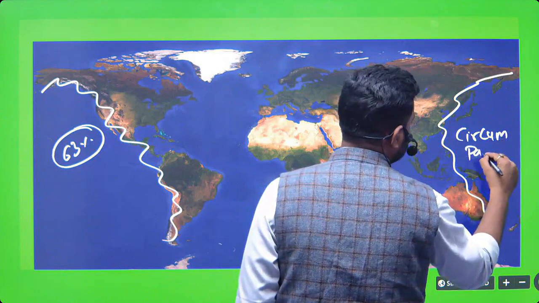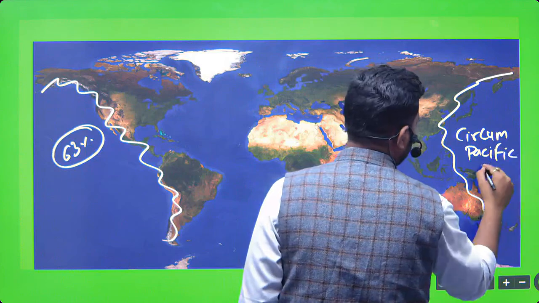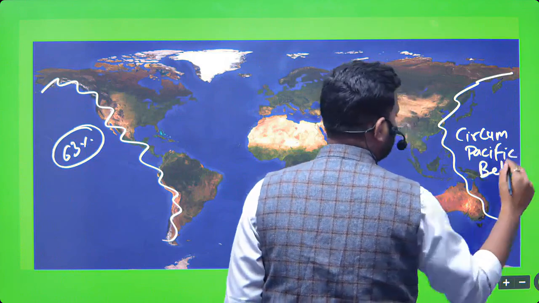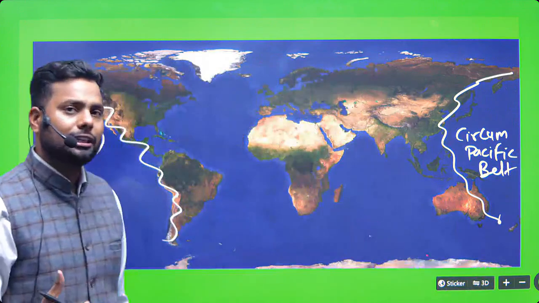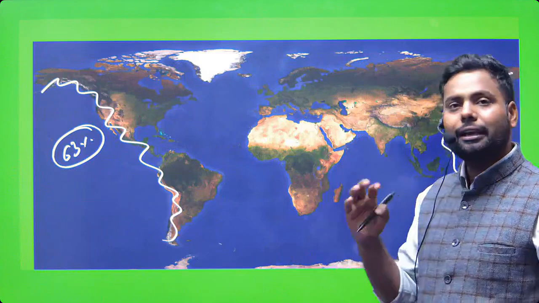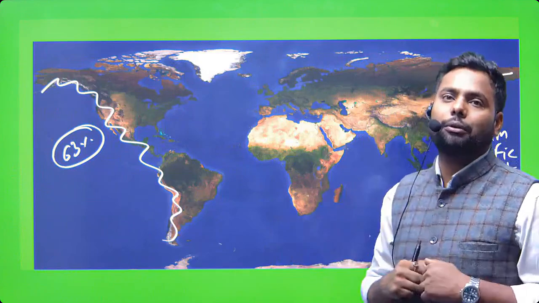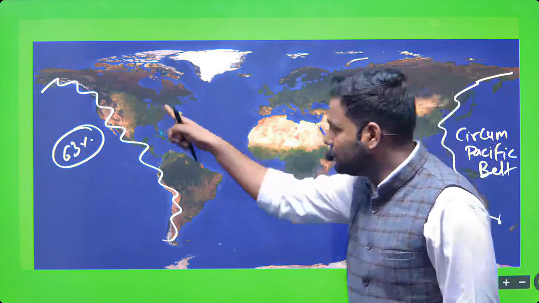If someone asks why the circum-Pacific belt is more prone to the severeness of earthquake, then you have to tell in a single word that it is a plate convergent boundary surrounding all the margins of the Pacific Ocean.